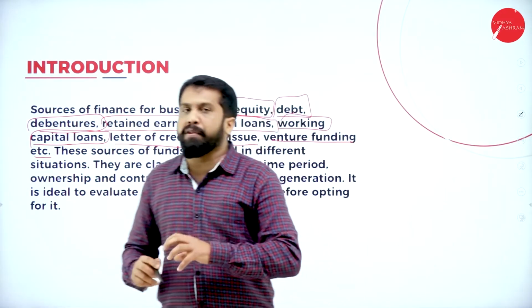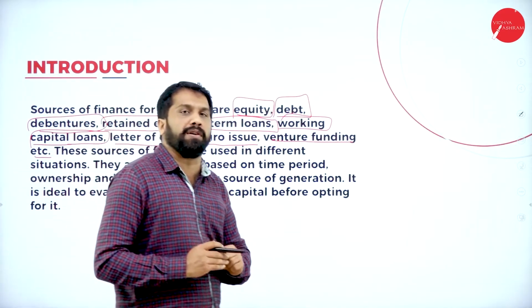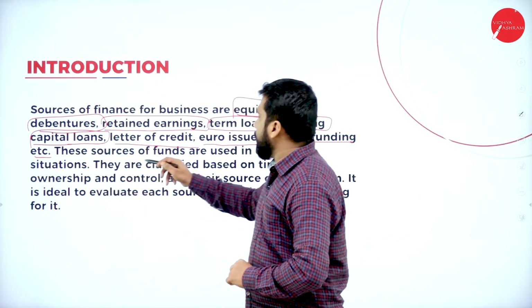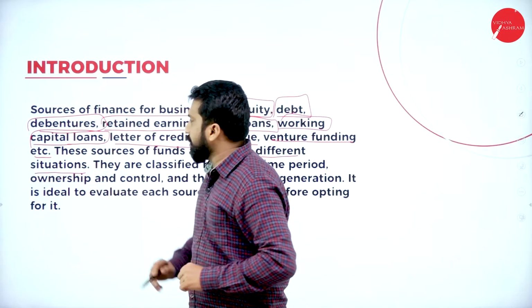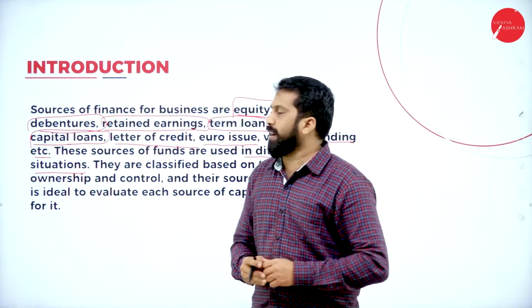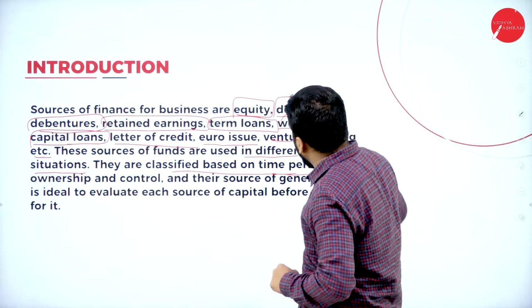Out of this, few are long term, few short term, and few medium term sources of finance. Now, these sources of fund are used in different situations. The situation differs, but we can use these kinds of finances. They are classified on the basis of time period.